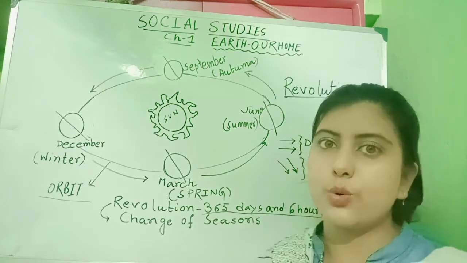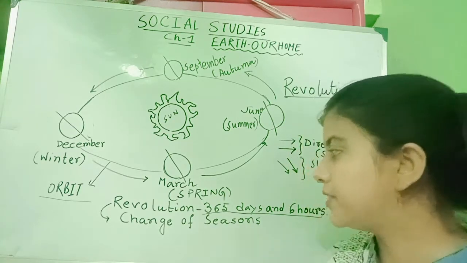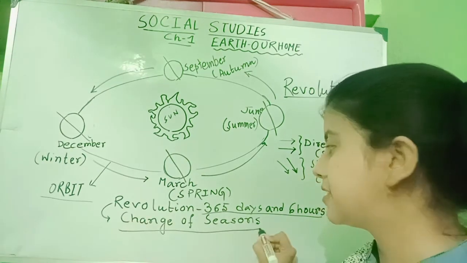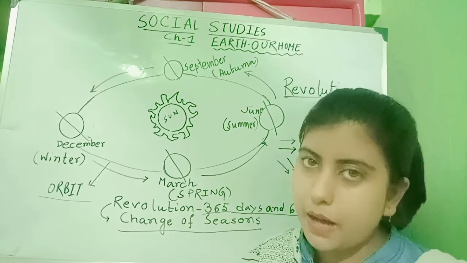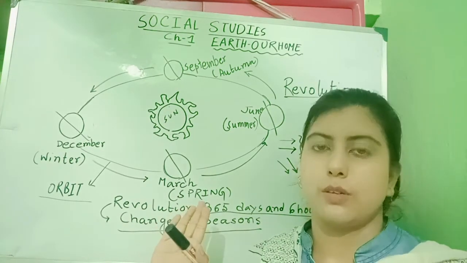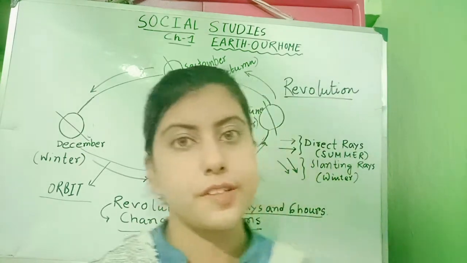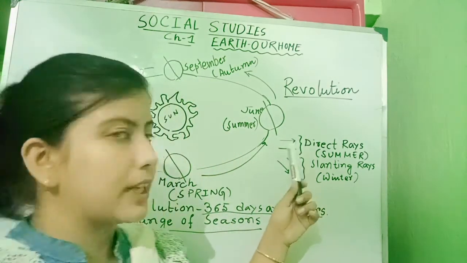Now, what is the result of this movement of earth? The result of this movement of earth is the change of seasons. The change of seasons is caused by this movement called revolution. Children, I have written something that you must understand. Look at here.